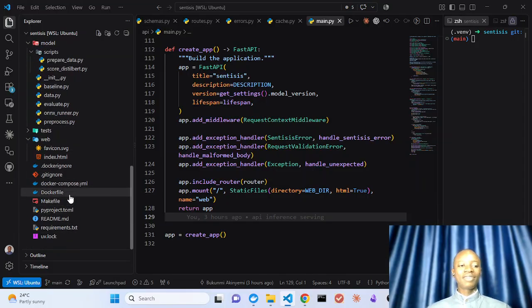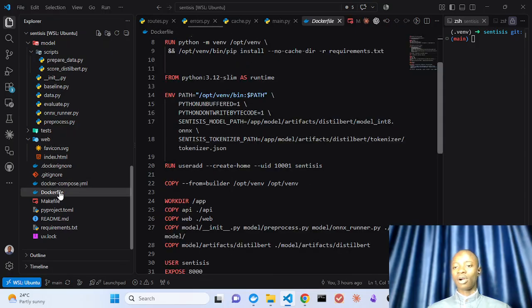So we have the Makefile. Of course, before I talk about the Makefile, let me talk about the Docker containerization. Docker is used to containerize the app, the FastAPI API directory, so that it can run on Windows, it can run on Linux, and the dependencies or the environments don't really affect how it runs and what runs.